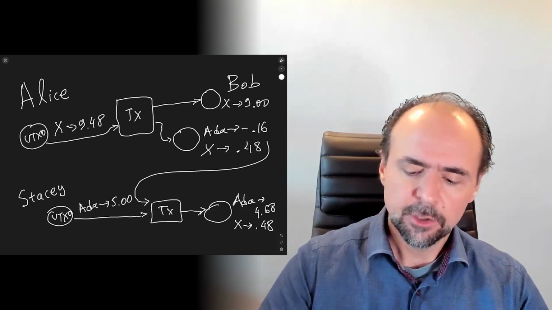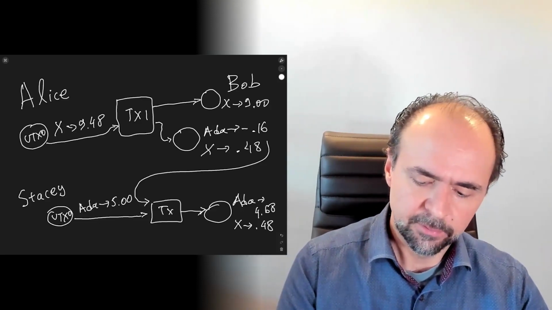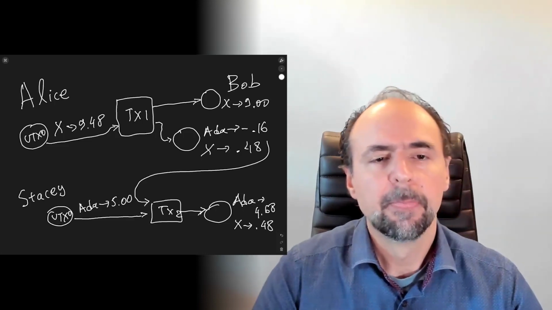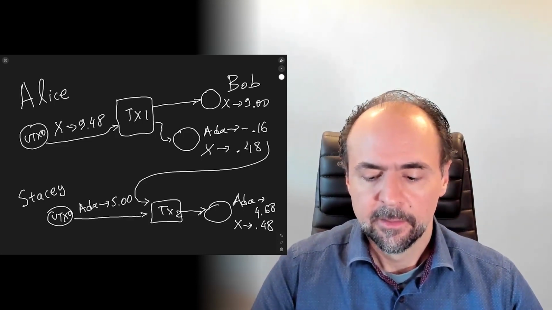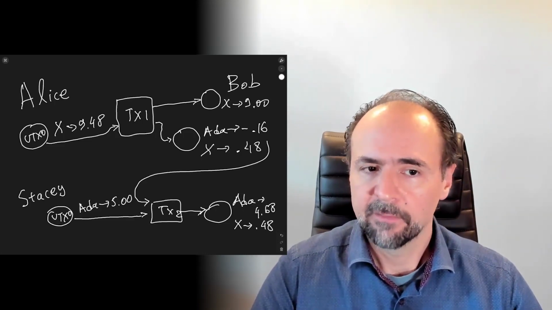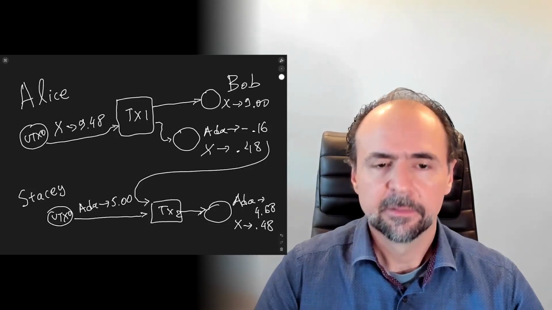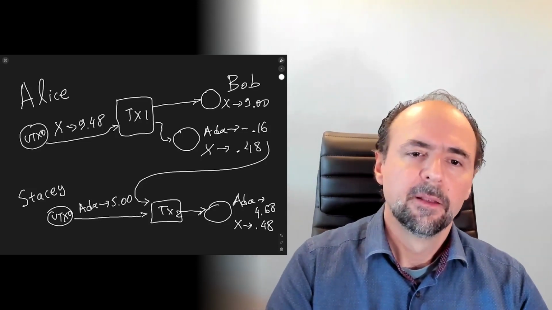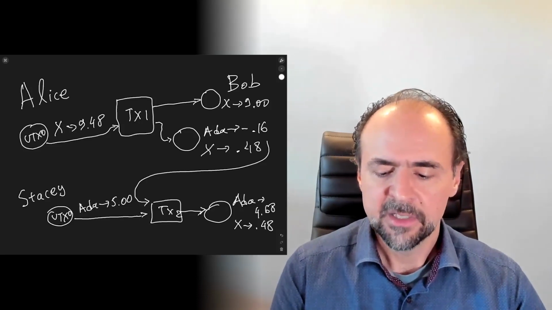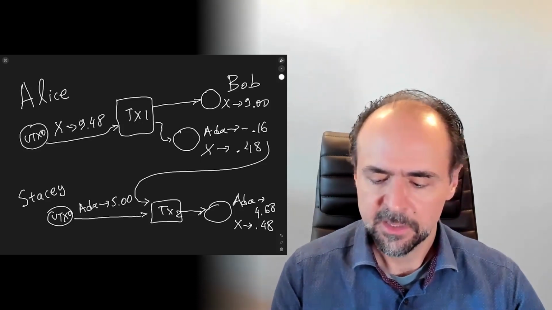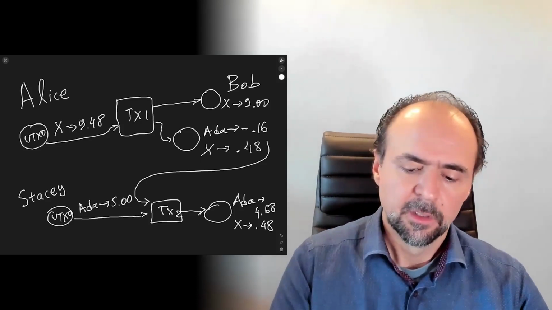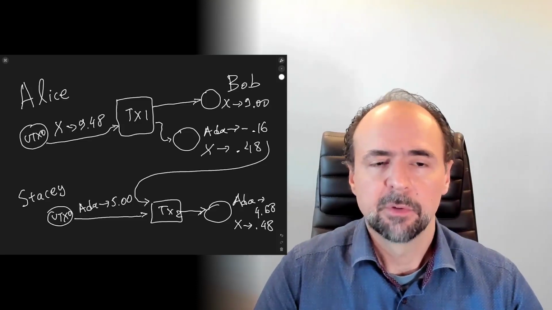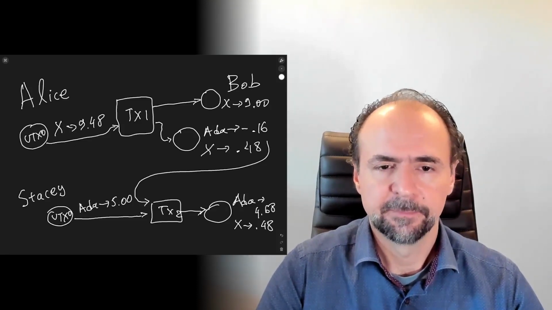Now, if you look at these two transactions together as a group, transaction 1 and transaction 2, they have no UTXOs that have liabilities, and together as a group, they cover all the fees that are necessary, 0.16 and 0.16, a total of 0.32, and in this way, they can settle in the ledger.